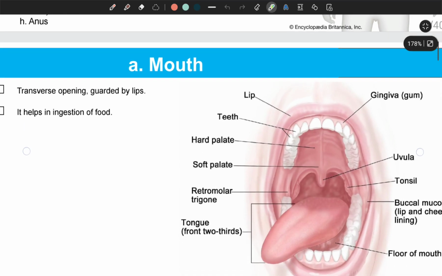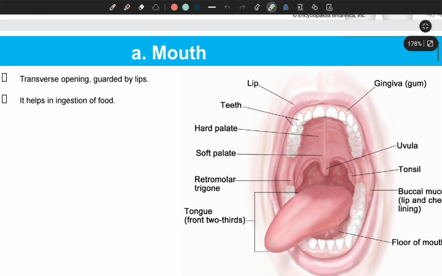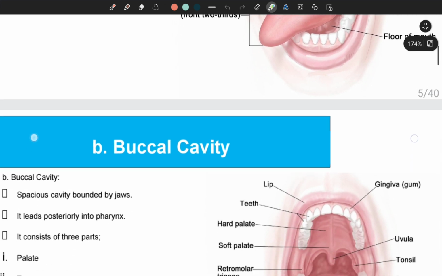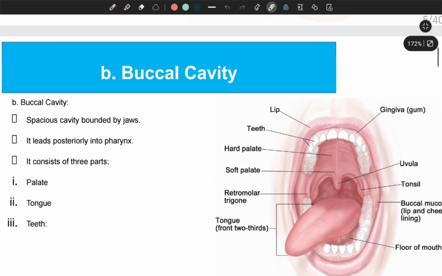As we all know, it is the first part of the alimentary canal, and it is the transversely opening part of the alimentary canal, which is guarded by two lips, upper lip and lower lip. The main function of the mouth is to help in ingestion of food. The mouth opens into a spacious cavity known as the buccal cavity, which is bounded by the upper jaw and lower jaw, and it leads posteriorly into a cavity known as the pharynx.